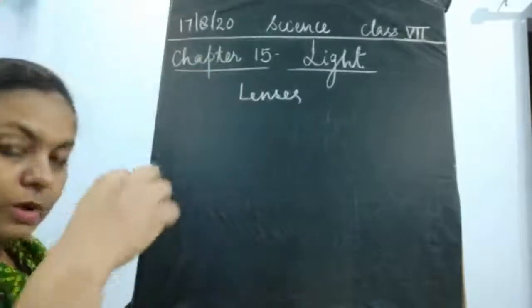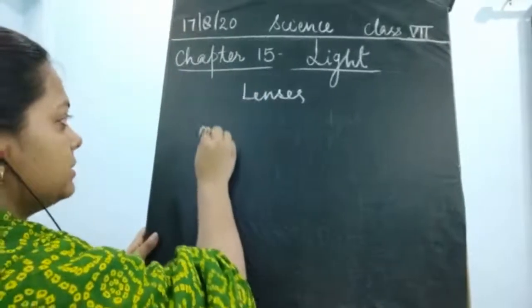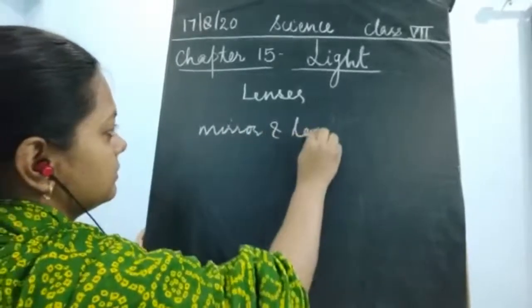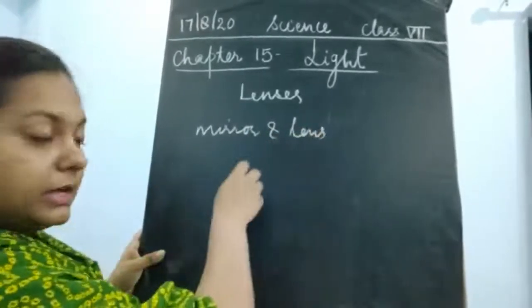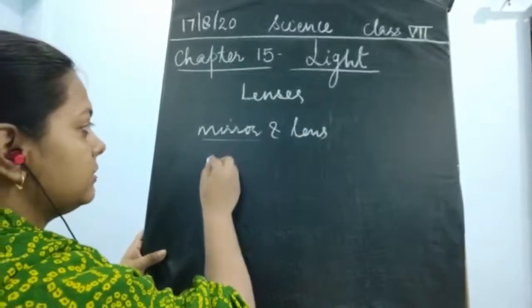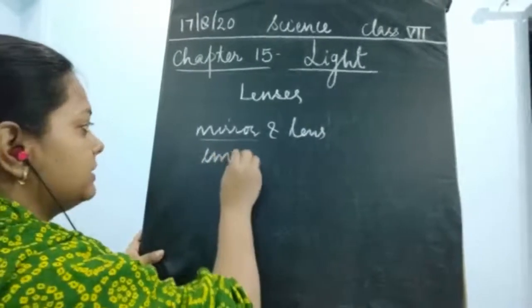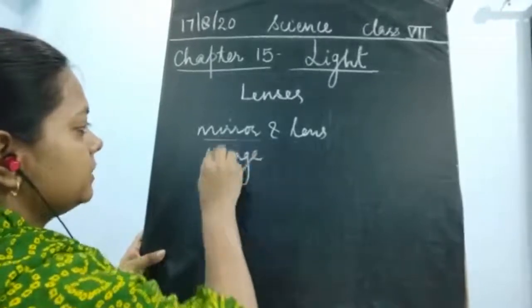Let's find out. What is the main difference between the mirrors and the lens? The main difference lies here. With a mirror, we are able to see the image in it.